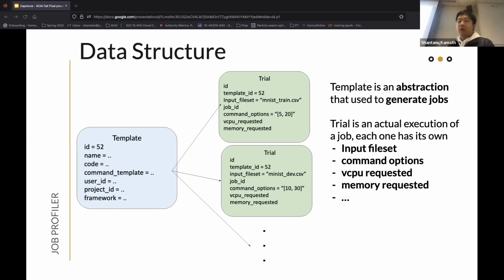So each generated job has its unique inputs and command options. And one trial is the actual execution of each job, and it contains the input file set, the command options, the vCPU requested, memory requested, and also all the metrics we collected during the execution.